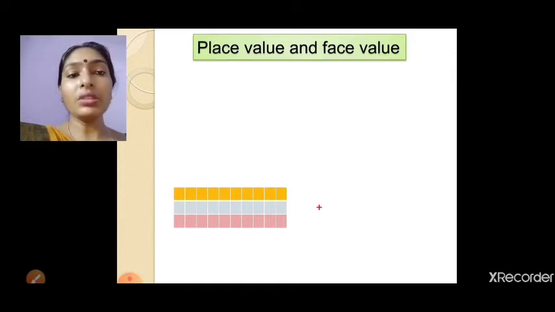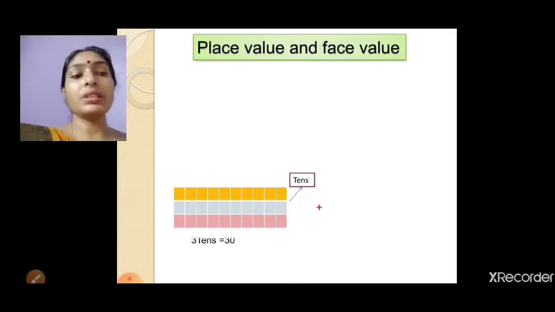How many rows are there? 3 rows are there. This is called tens. So how many tens are present here? 3 tens. 3 tens means 30. 1 ten, 10. 2 tens, 20. 3 tens, 30. So if you count these blocks, you will get 30 blocks.